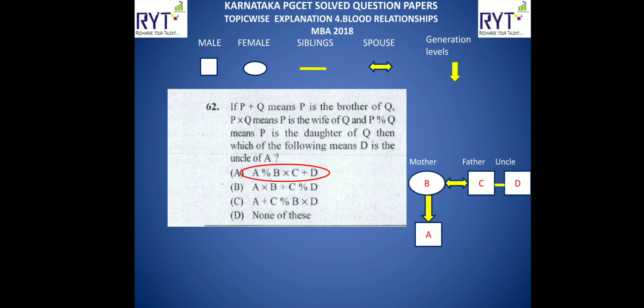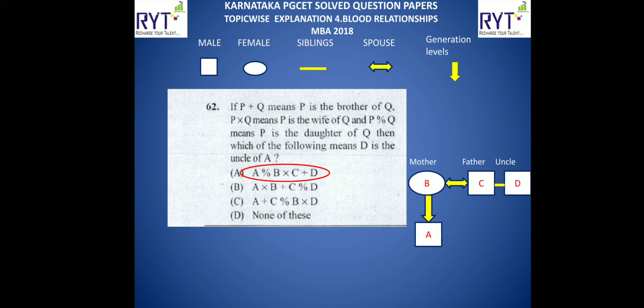Next one. If P plus Q means P is the brother of Q, P into Q means P is the wife of Q, and P percentage Q means P is the daughter of Q. Then which of the following means D is the uncle of A? We'll go one by one.